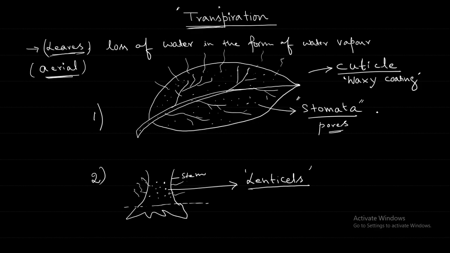Stomata is the most important. First one is stomata, the major contribution to how water is lost from the plant in the form of water vapor. That is the transpiration. So through which system is the major contribution of transpiration? It is through the stomata. Then lenticels, particularly in hard and woody stems, will contribute, and a very small portion is also contributed by the cuticle.